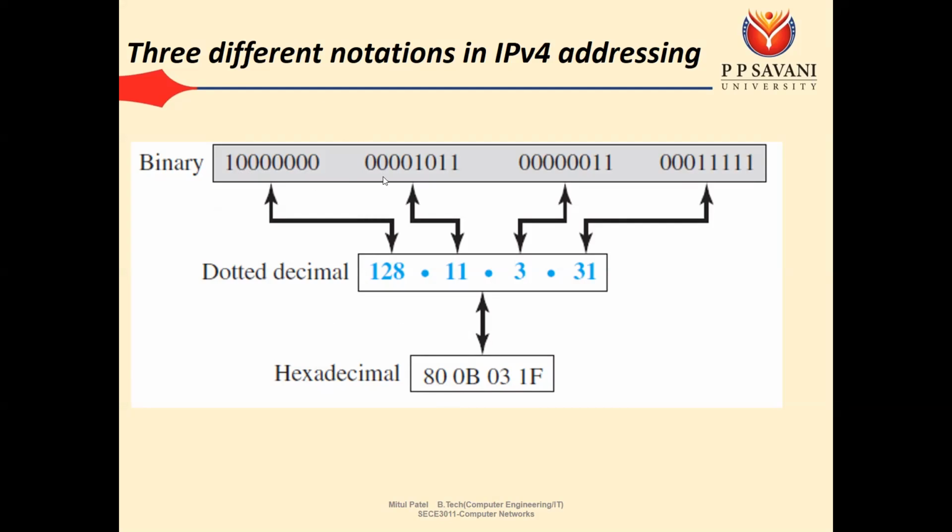Same way, 00001011 is 0b, 00000011 is 03, and 0001 and 1111 is 1f.